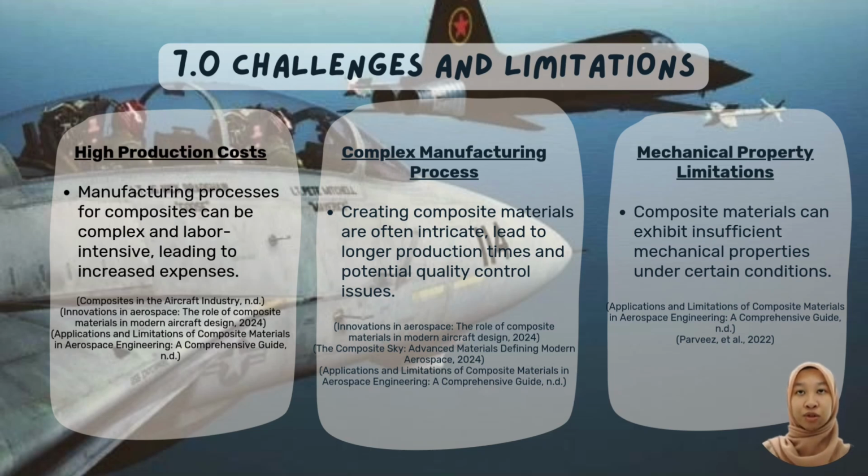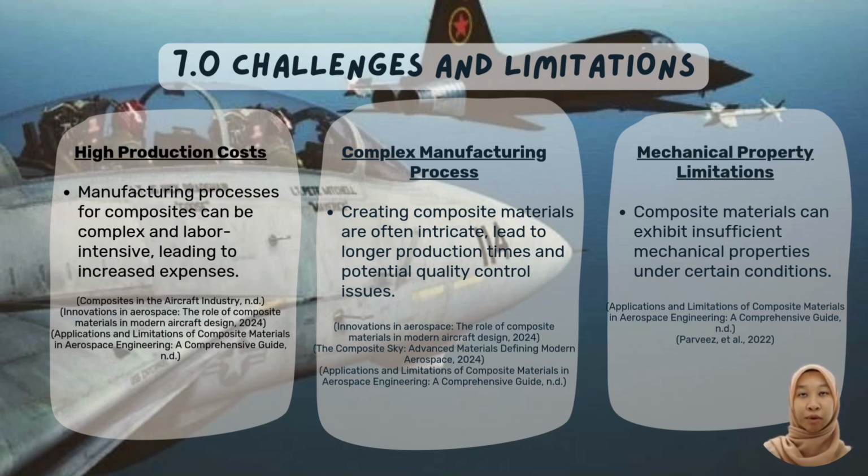Next, complex manufacturing processes. Manufacturing processes involved in creating composite materials are often intricate. Techniques such as autoclave curing, resin infusion, and automated fiber placement require specialized equipment and skilled labor. This complexity can lead to longer production times and potential quality control issues.